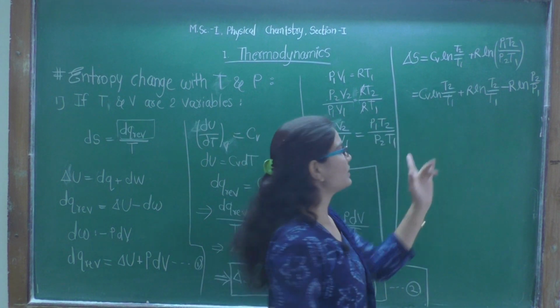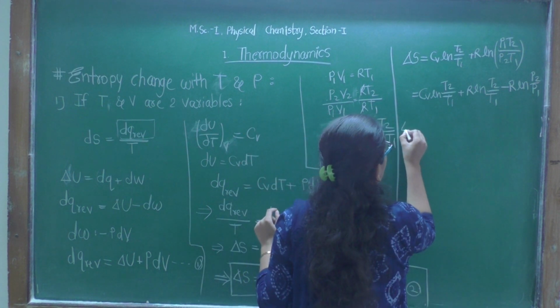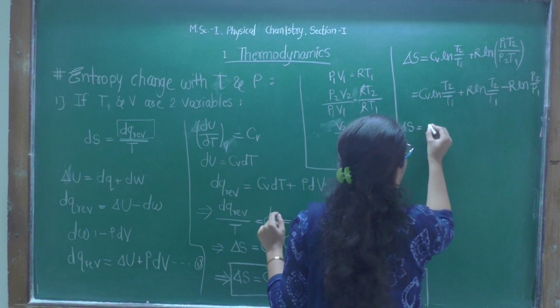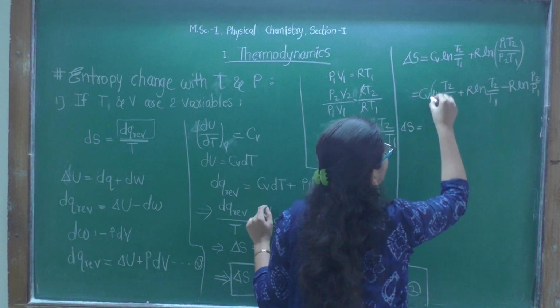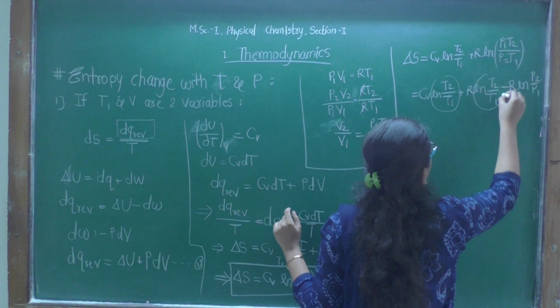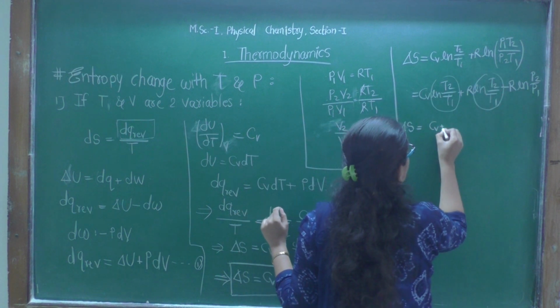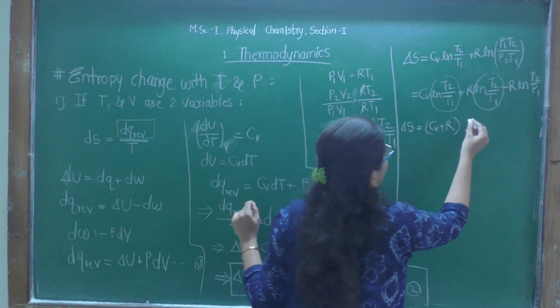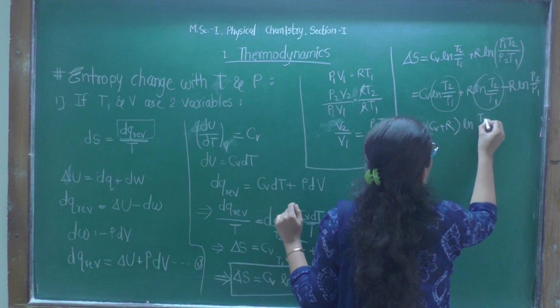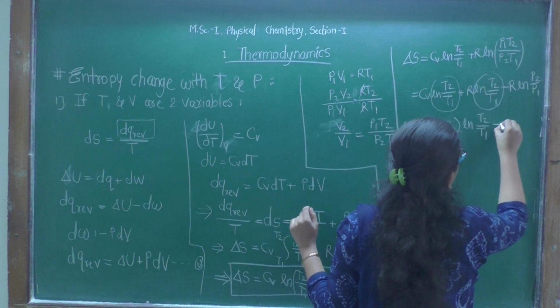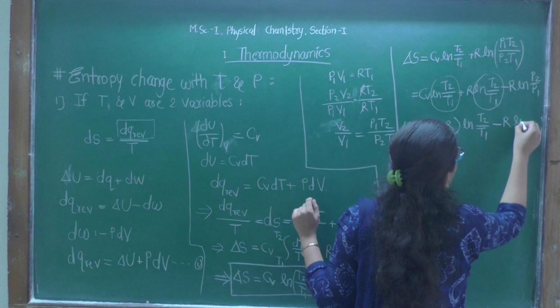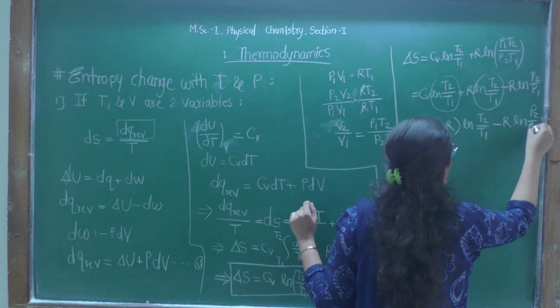Now we can take common. Delta S will be equal to, let's take ln T2 by T1 common, Cv plus R, ln T2 by T1 minus R ln P2 by P1.